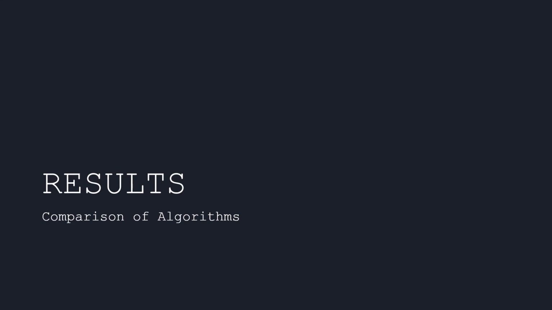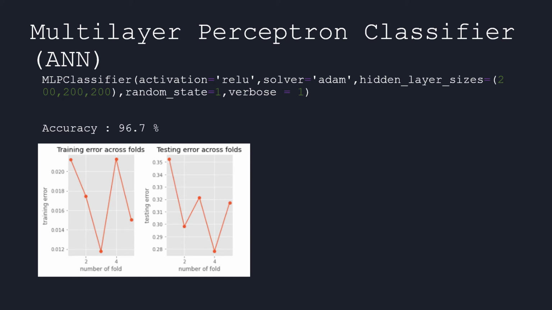Now I would like to share the results of the neural network machine learning algorithms that I have applied in Python using the Jupyter IDE. The result is not maximum yet as I haven't hyper-tuned my models. For the multi-layer perceptron classifier, or the ANN, which is the basic neural network algorithm, I got an accuracy of 96.7%.